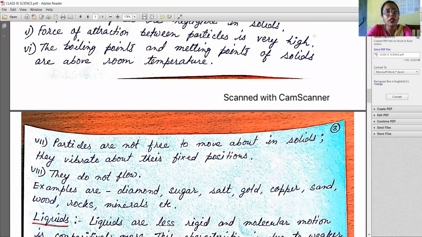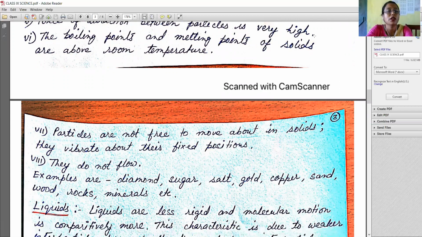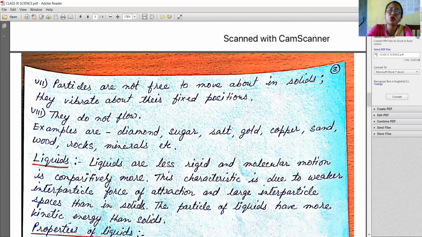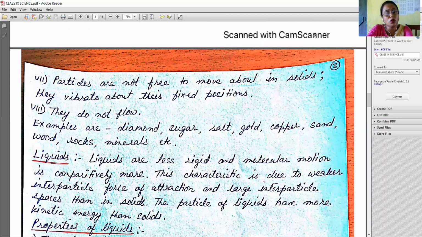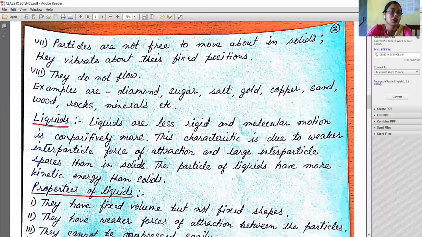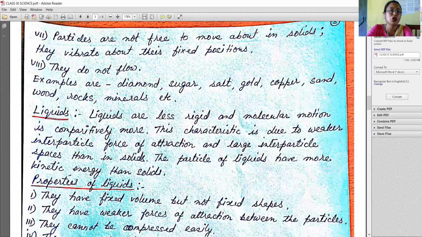The boiling point and melting points of solids are above room temperature. Number 7 point, particles are not free to move about in solids. They vibrate about their fixed positions. Number 8, they do not flow.